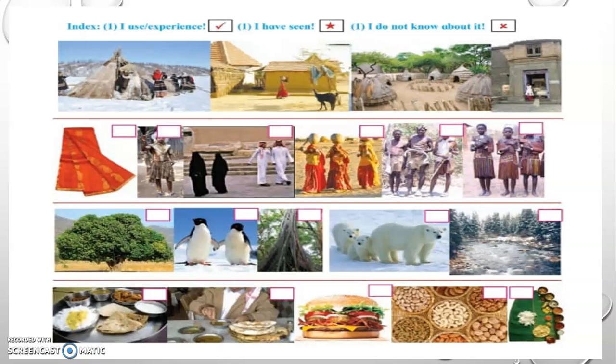Animals, flora, fauna, right? Like animals, if you can see what is given over there, you have the polar bear and the penguin. We have never seen a polar bear and penguin in real life, but definitely in pictures and in books you have seen them.